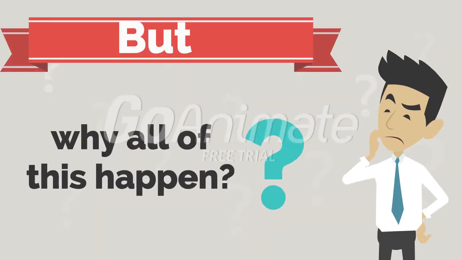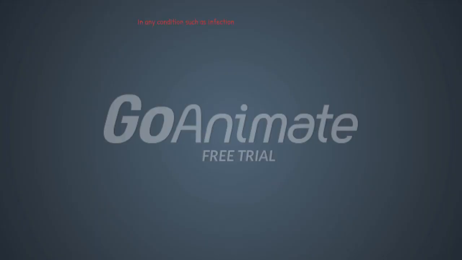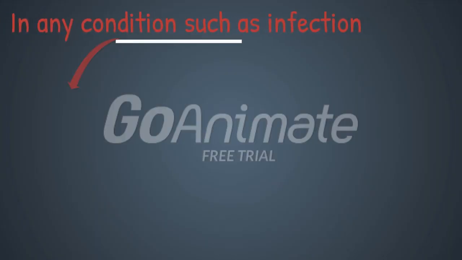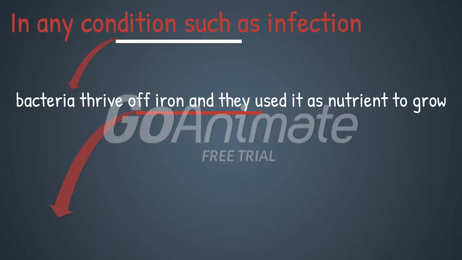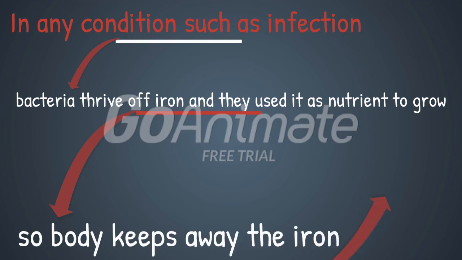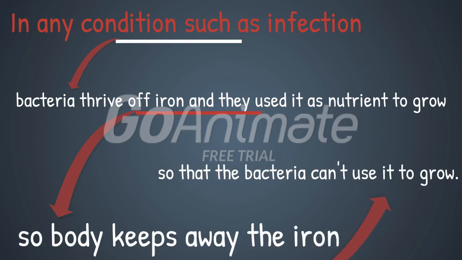But why does all of this happen? In any condition such as infection, bacteria thrive off iron and use it as a nutrient to grow. So the body keeps away the iron so that the bacteria can't use it to grow.